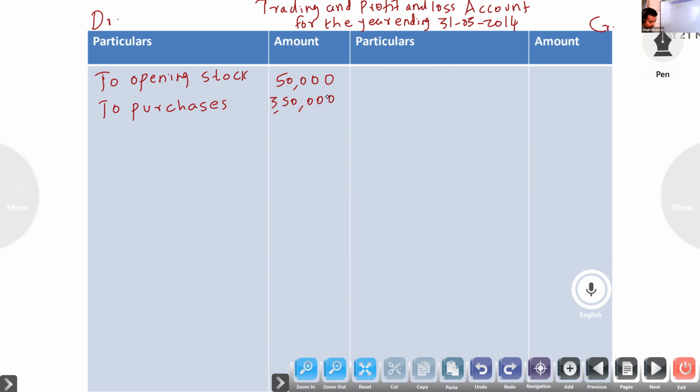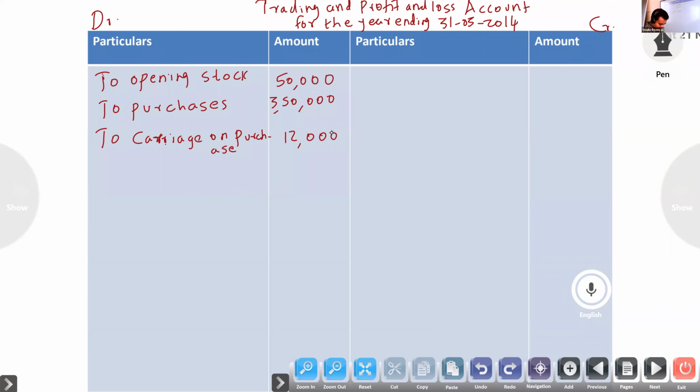Next, direct expense, carriage on purchase. That is carriage inward. Carriage outward means carriage on sales. Carriage on purchase, amount is 12,000, I think.